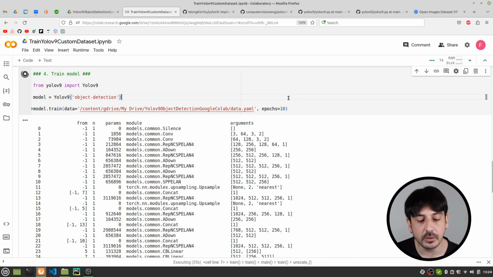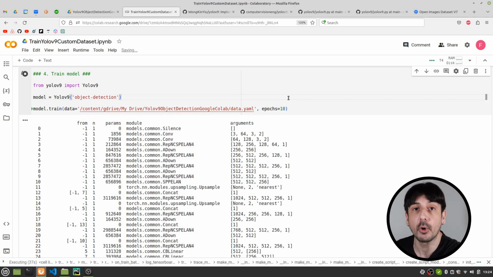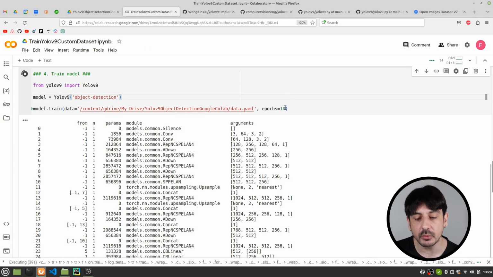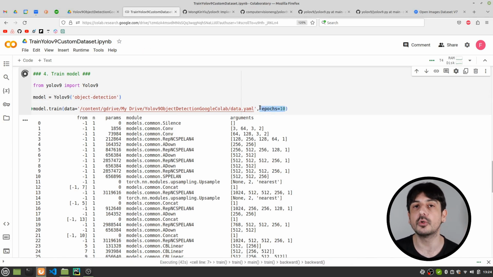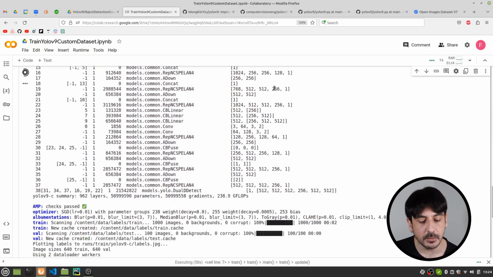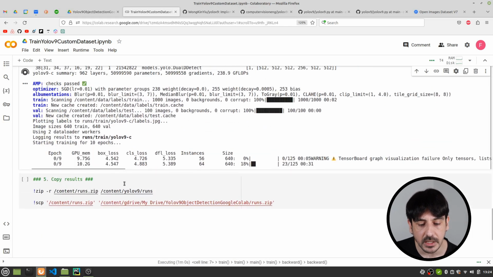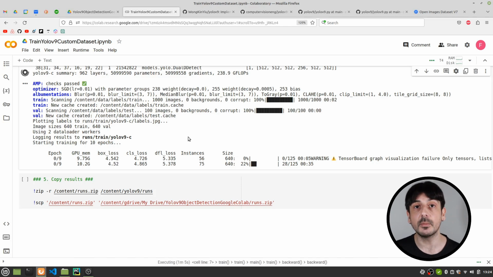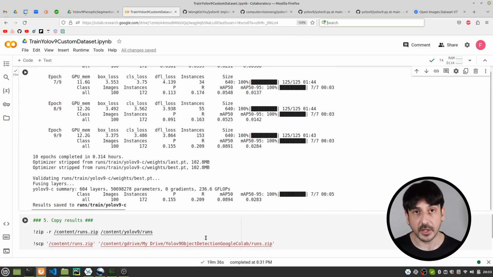But remember, this tutorial is only to show you how the overall process looks like. So I am going to train this model for only 10 epochs, only to show you how it works, right? But hold your expectations, because this is not going to be a very robust model. This is not going to be a very good object detector. In order to make it work better, we will need to train for much longer. But let's take one step at a time. You can see over here we are training this object detector, and I'm going to resume this video once the training process is completed. Okay, now the training process has been completed.